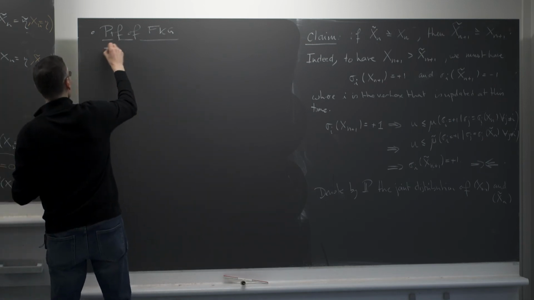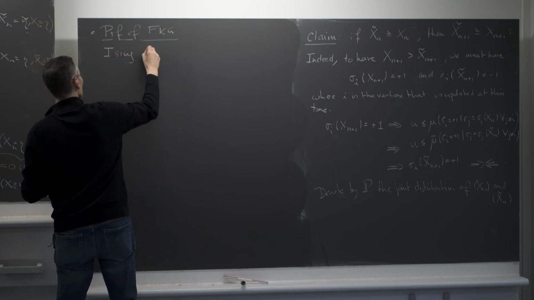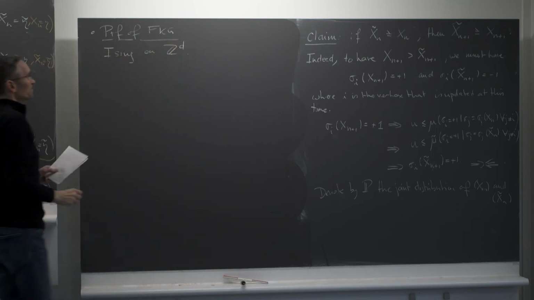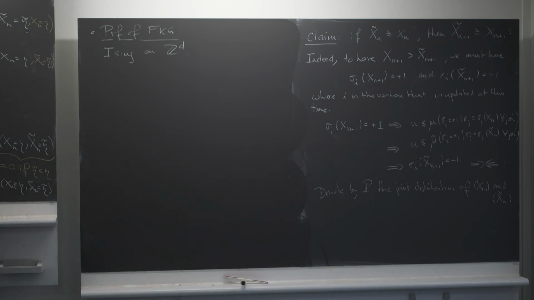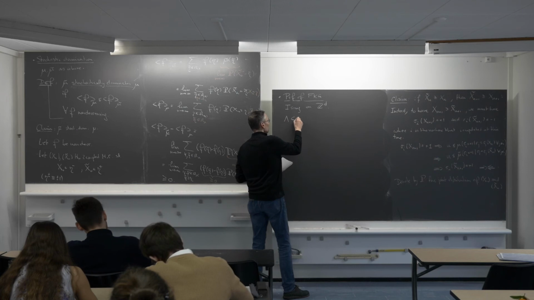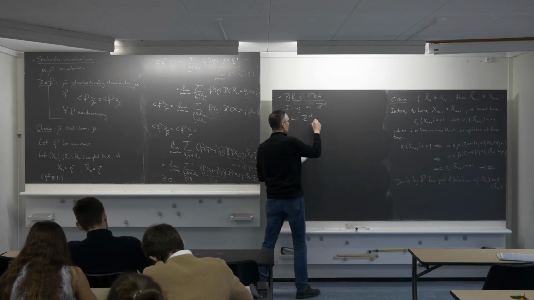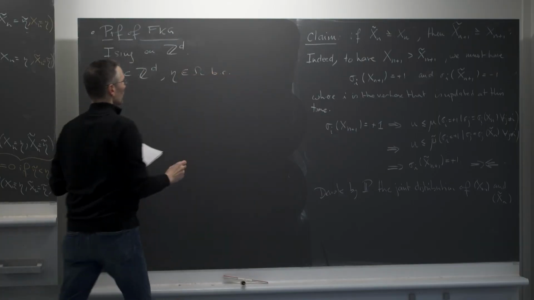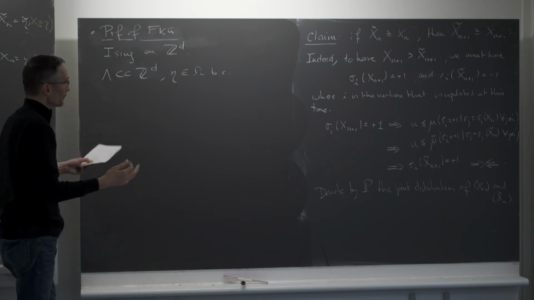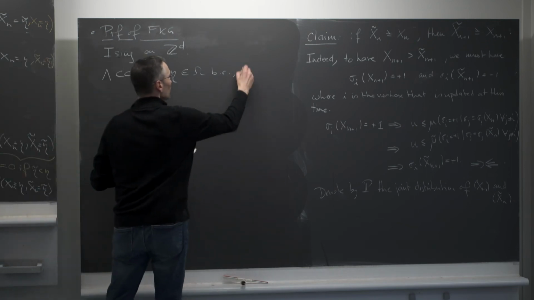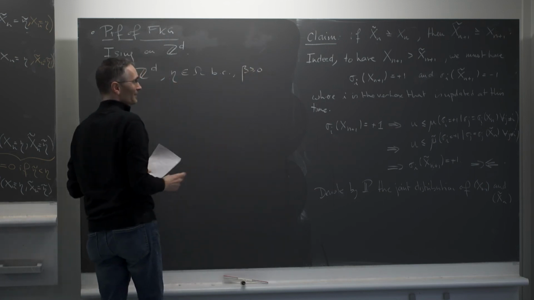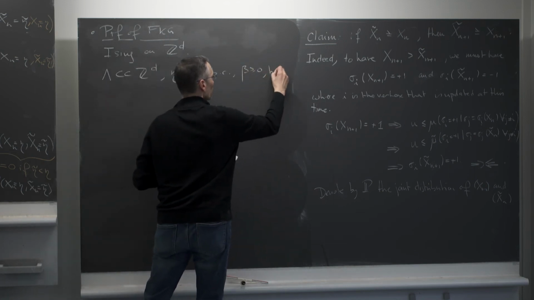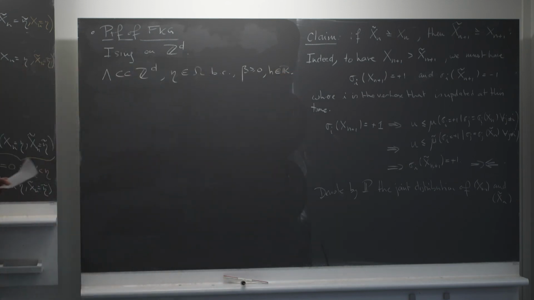Now I'm assuming that I have the Ising model on Z^d. It's not very important. Let's assume it. Take as before lambda a finite subset of Z^d, eta, which will be a boundary condition now, an infinite configuration that I will use as a boundary condition. Take beta to be a non-negative inverse temperature and h an arbitrary real number. So all the parameters I need, all the objects I need to define the Gibbs measure for my Ising model.